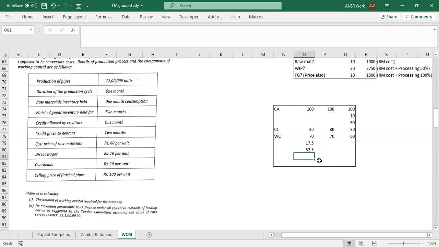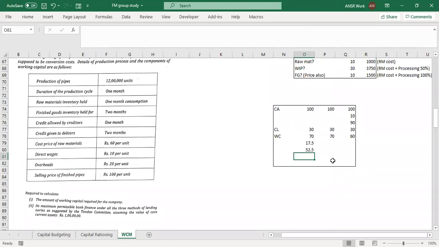I told, no, no, I won't give 70 rupees. You have to invest 25%, but not of the working capital, but of current assets. Same percentage only, but of current assets. Rest amount of money I will invest.